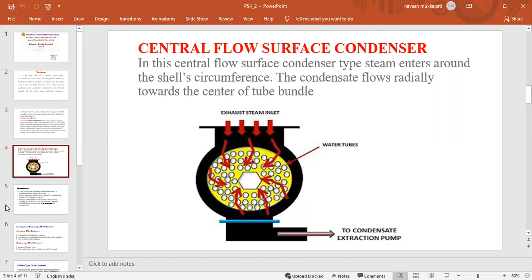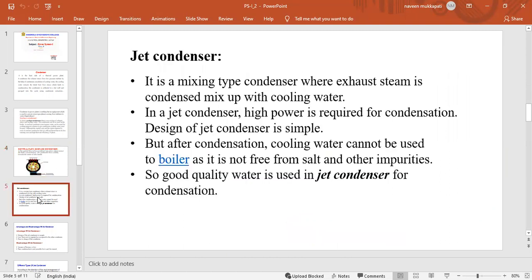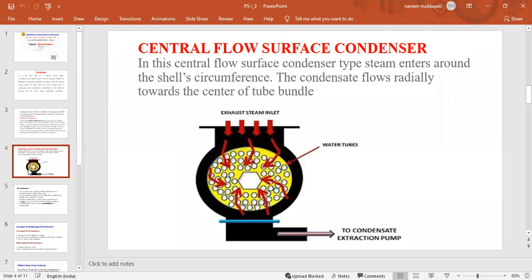There are some advantages when compared to the jet condenser, that is low maintenance cost. The initial cost is more when compared to the jet type of condenser. This is the diagram for the central flow type of condenser.